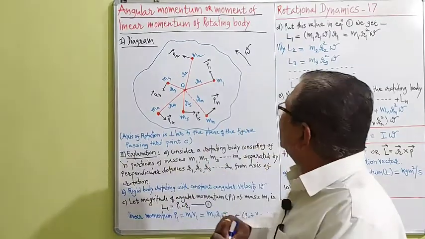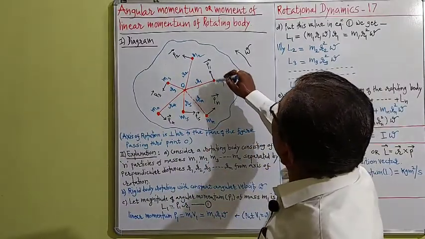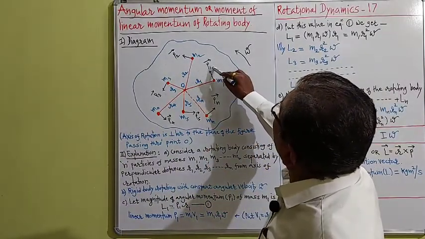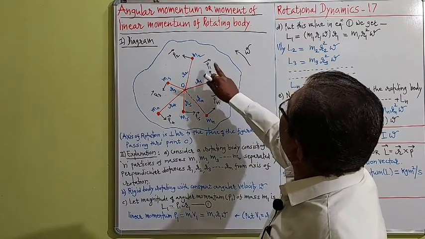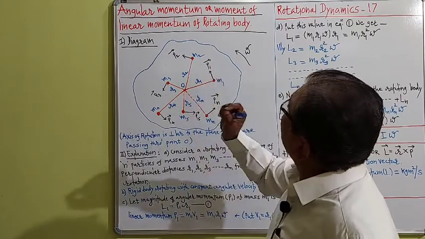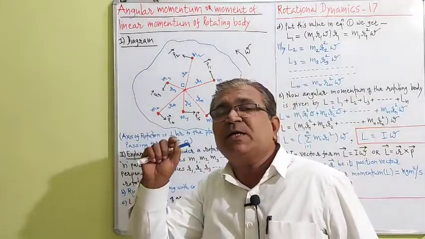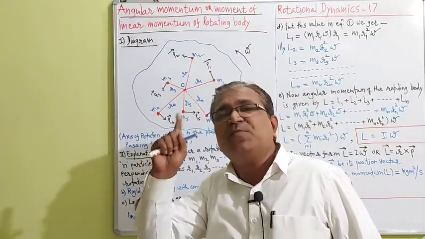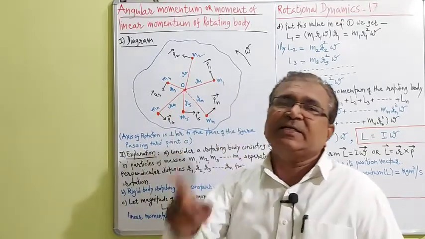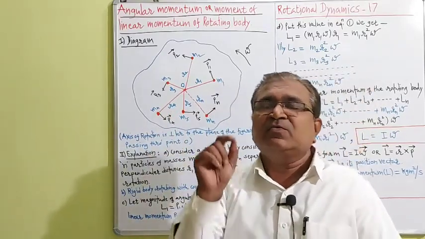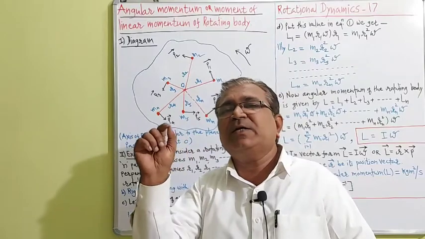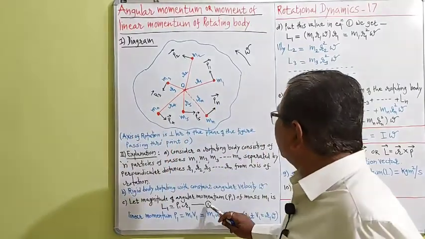That is the formula; P1 is the magnitude of the linear momentum, without the arrow. P1 into r1 is nothing but L1. The magnitude of the angular momentum of the particle of mass m1 is L1 = P1 r1. That I have written here.